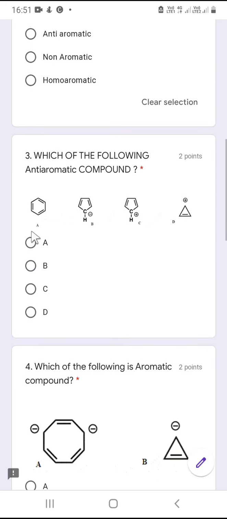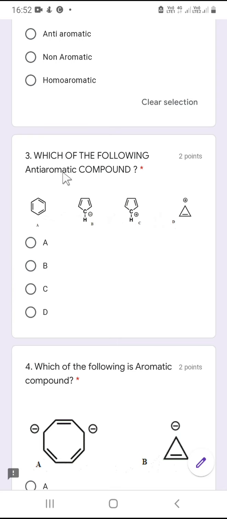Now let's go for the third question. Which of the following is an anti-aromatic compound? To make the question clear, I have put anti-aromatic in lower case. An anti-aromatic compound is cyclic, planar, fully conjugated but has only 4n pi electrons.